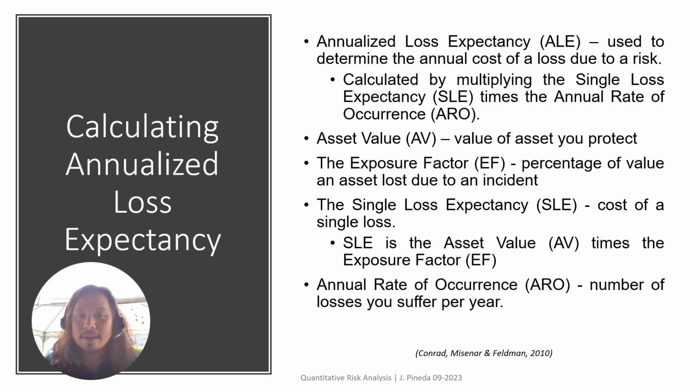Okay. Now, after that, what do we do? Okay, we need to annualize it, right? Because of course, we need to see how frequent this incident occurs, so that we can prepare for it. So in a year, how much does this happen? So after we get the SLE, the single loss expectancy, we multiply it with the ARO, or the annual rate of occurrence.